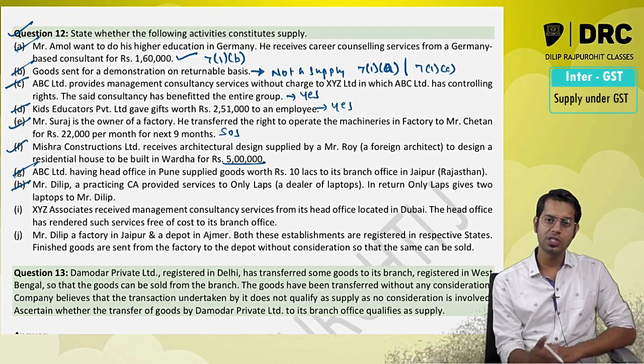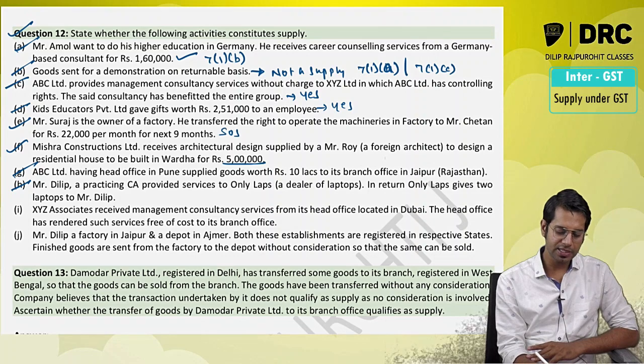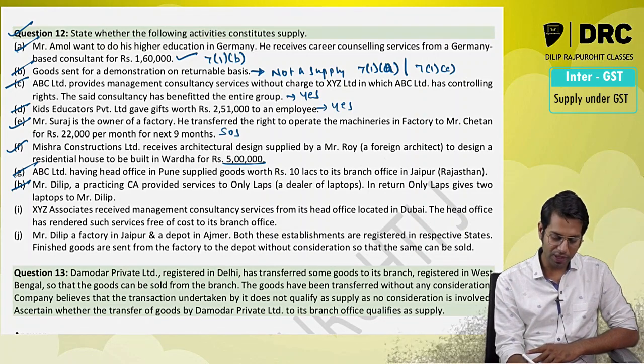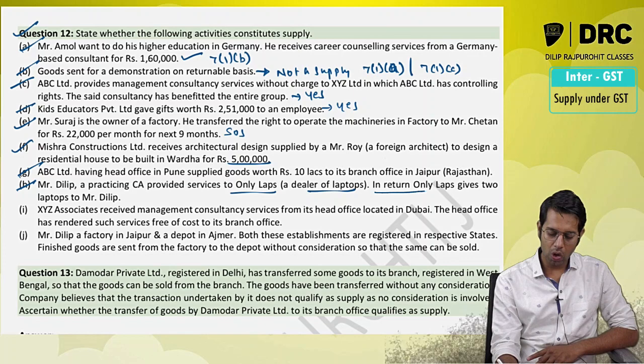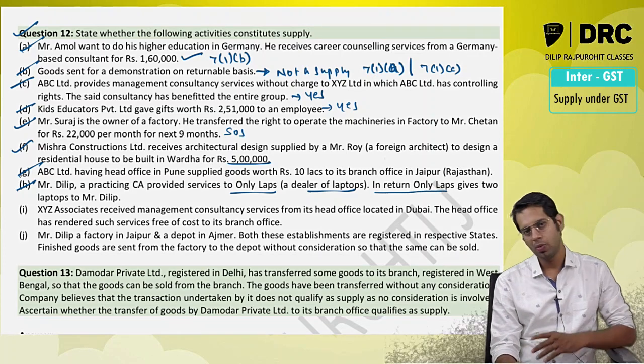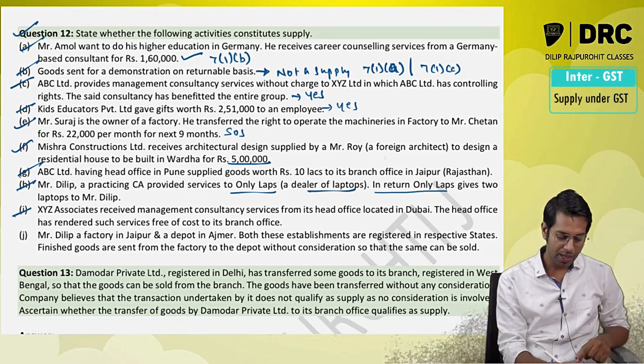If one of them also is registered, then it will be treated as supply in the previous case. Mr. Dilip, a practicing chartered accountant, provides services to Only Labs, a dealer of laptops. In return, Only Labs gives 2 laptops to Mr. Dilip. Is it a supply? Yes, consideration can be in money or otherwise also.